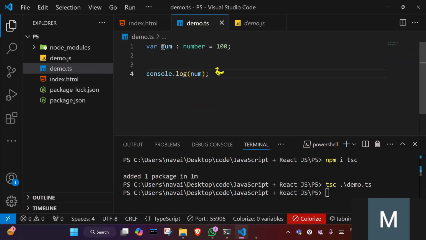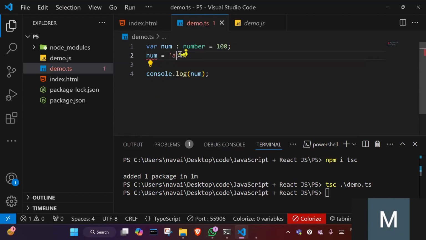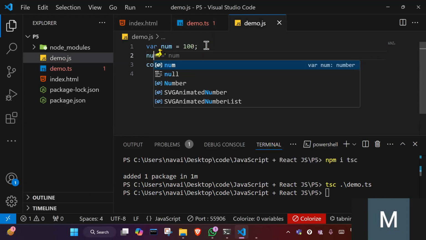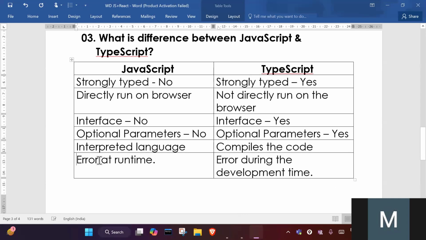Suppose I have created a variable num, of number type. If I assign a string inside the number, what will happen? It will show you an error. So at the time of the development phase, TypeScript shows the error. But in JavaScript, we have declared num, so inside the num you can assign a string, and it will not show any error. So this is the meaning of this line: error at runtime, but not at development time. But TypeScript will show the error during development time.